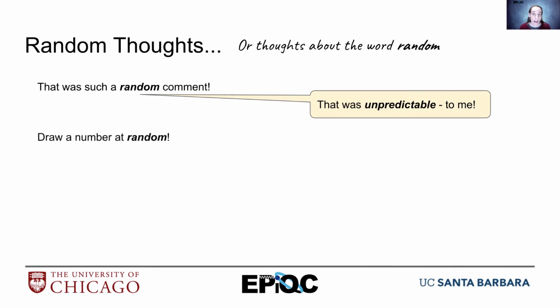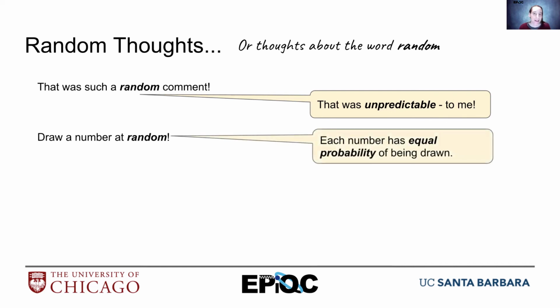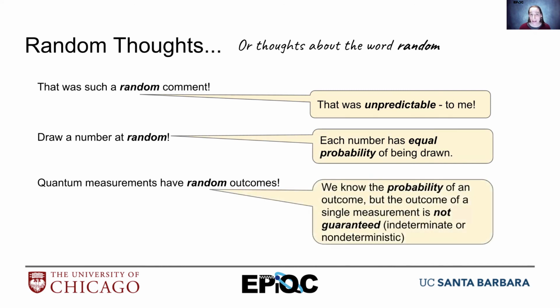We could also say draw a number at random or pick a number at random. That means each number has equal probability of being drawn or chosen. So sometimes random means low probability, or I didn't expect that. Sometimes it means equal probability. In quantum, when physicists talk about random, they might say something like quantum measurements have random outcomes. It does not mean what it meant in the previous two. What it means is what we've been seeing, that there's a known probability of the outcome, but the outcome of a single measurement is not guaranteed. It's indeterminate or non-deterministic.